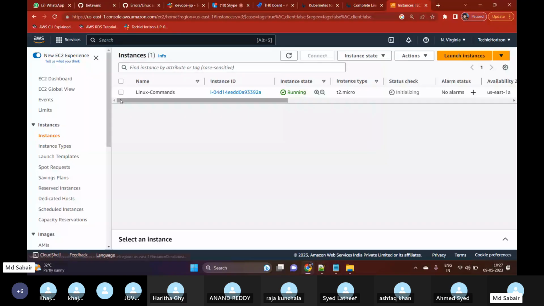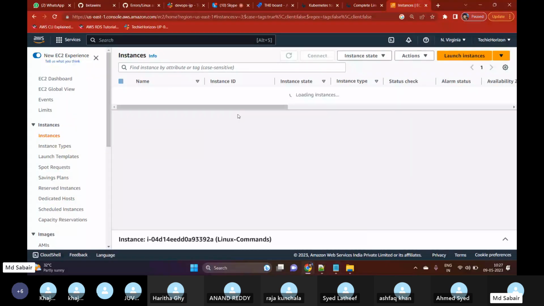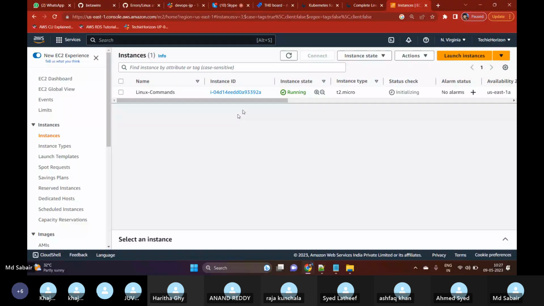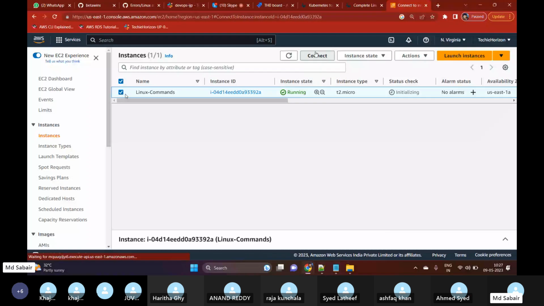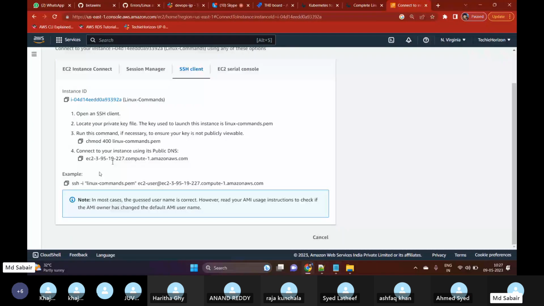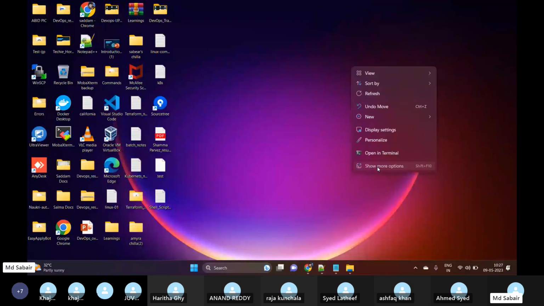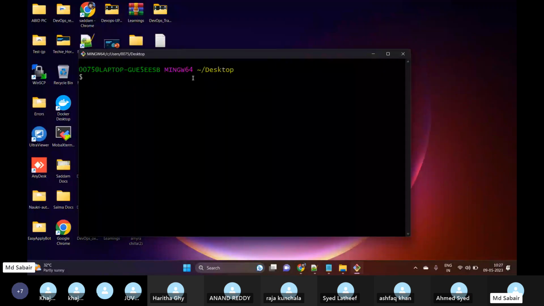Let me first let this get started, initializing. If I click on connect, SSH client, this is my command to connect. Now let me open my Git Bash terminal. My key is on the desktop, so I will be executing this from the desktop location.